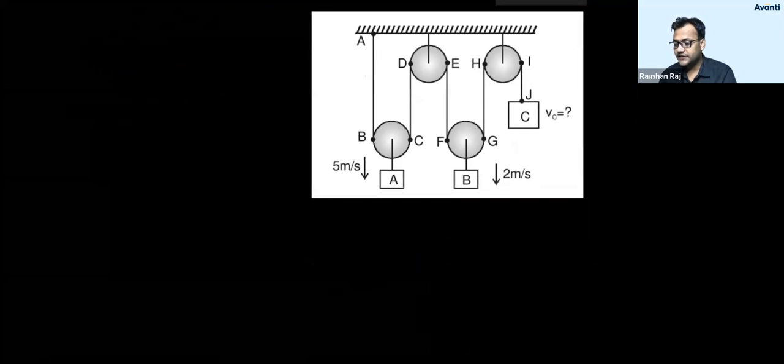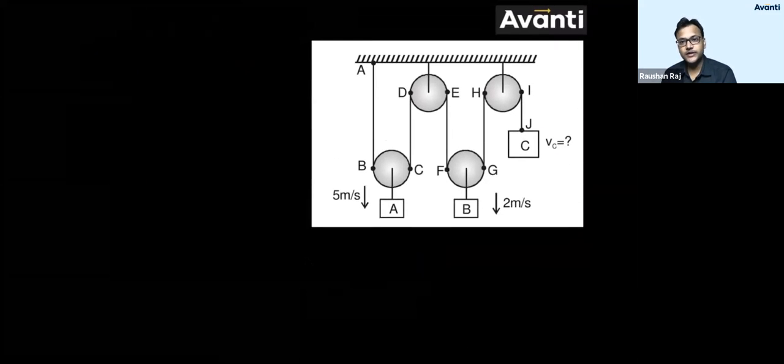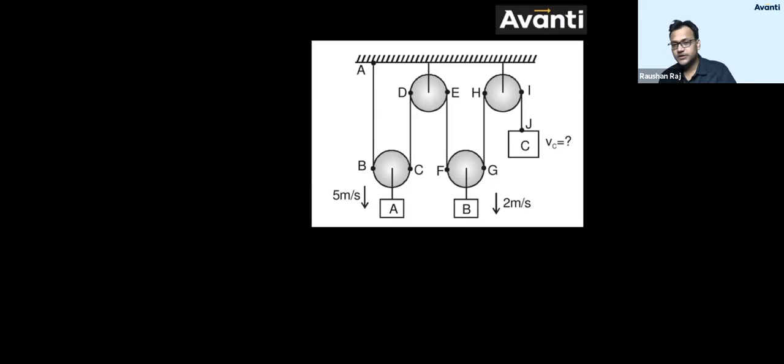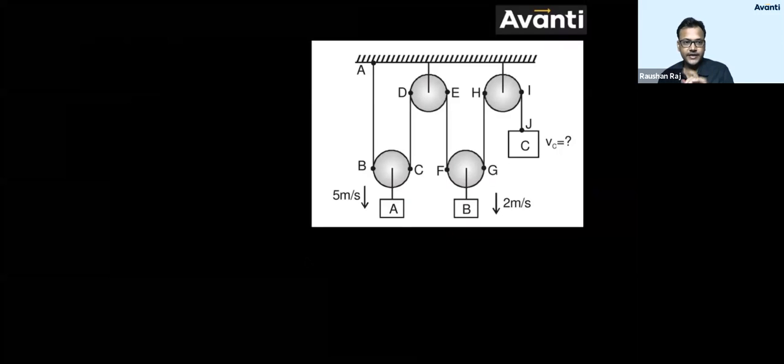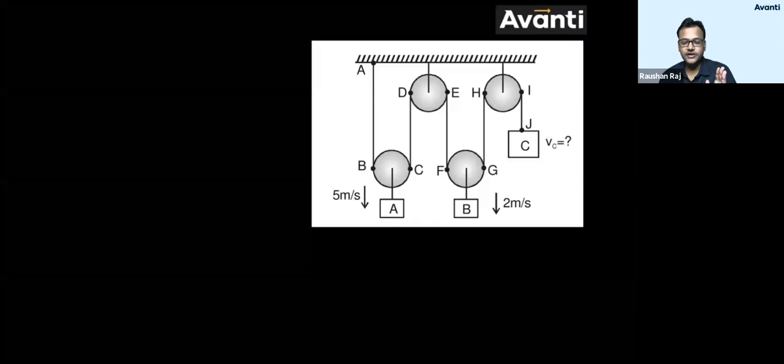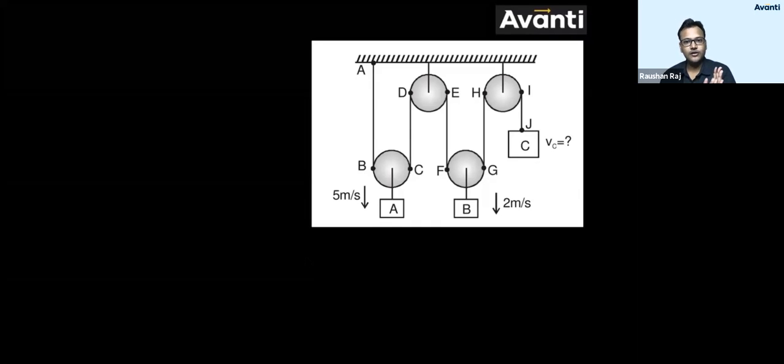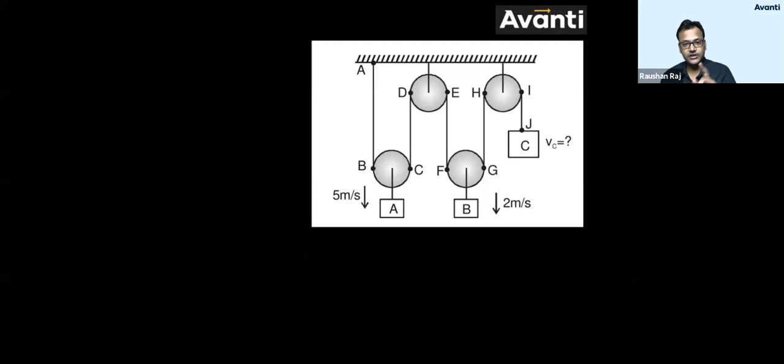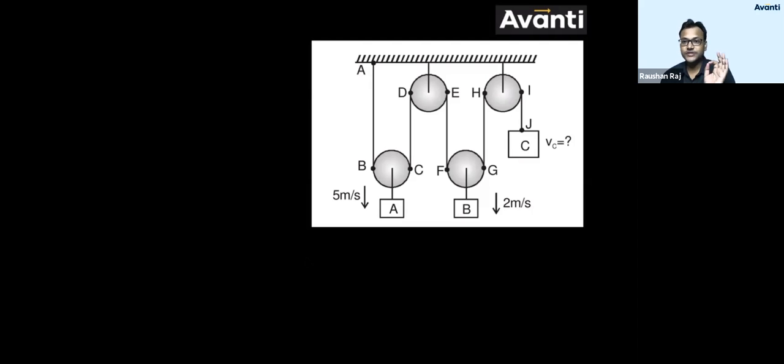Guys, as we have considered acceleration, similarly you can consider velocity also. Like velocity of all the points in a single string. Summation of velocity of all the points in a single string must be 0. Or vector addition, or scalar algebraic addition of all the points on a string must be 0. I will tell you the reason for that, don't worry. First follow this step and try to get the answer.